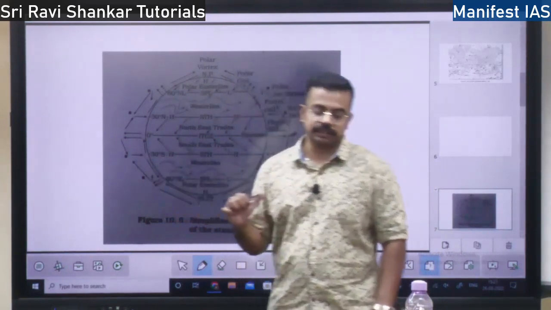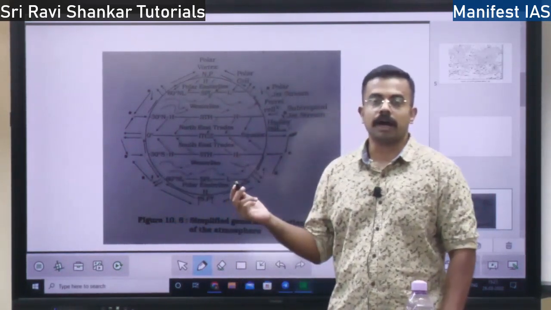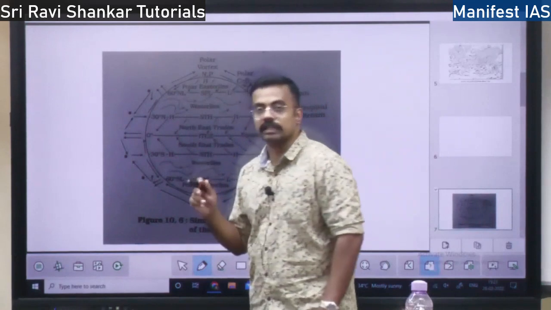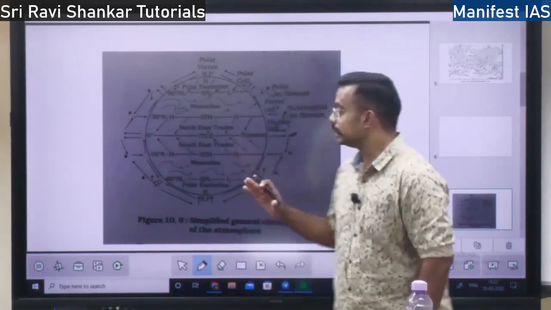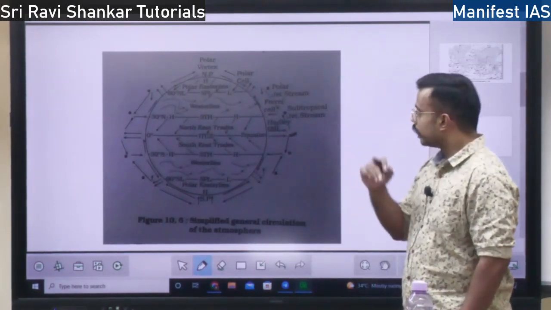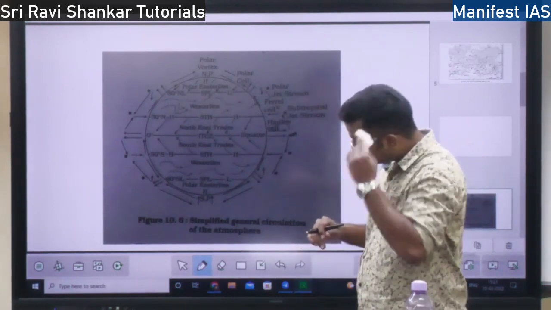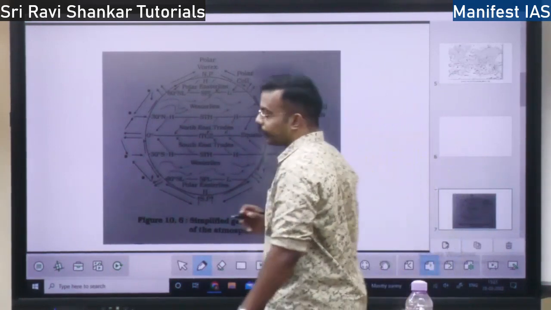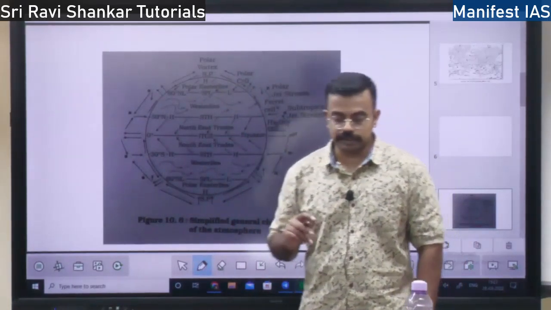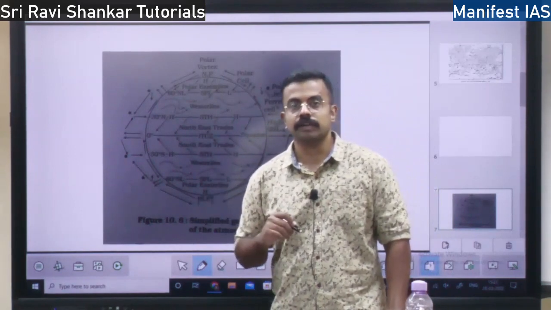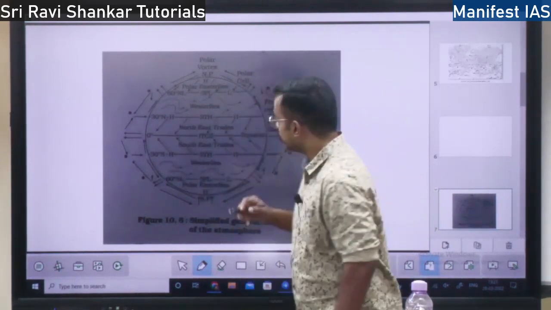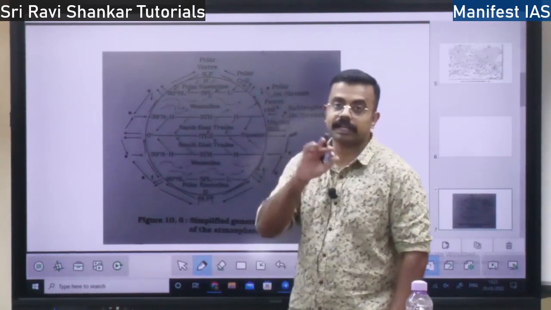Generally in the summer, that is around June 22nd, the sun rays will be falling vertically on the Tropic of Cancer. So ITCZ will be moving towards the Tropic of Cancer in the month of June. Whereas in the month of December, the ITCZ, Intertropical Convergence Zone, moves towards the Tropic of Capricorn in the southern hemisphere. Whereas in the month of March as well as in September, it will be exactly on the equator.